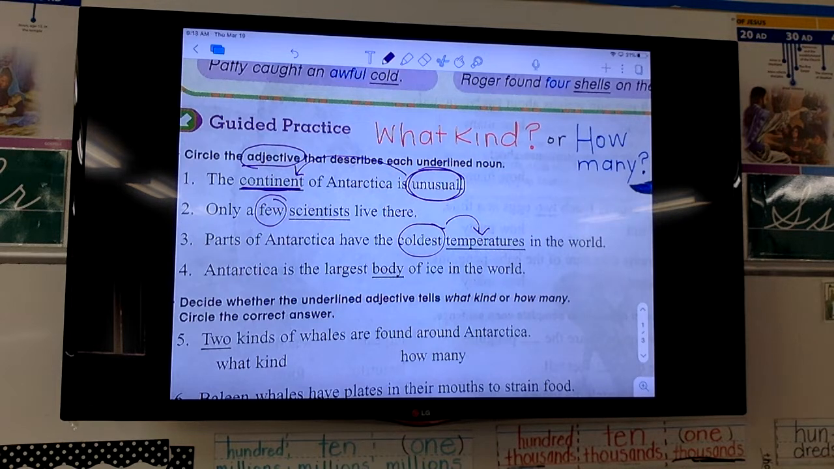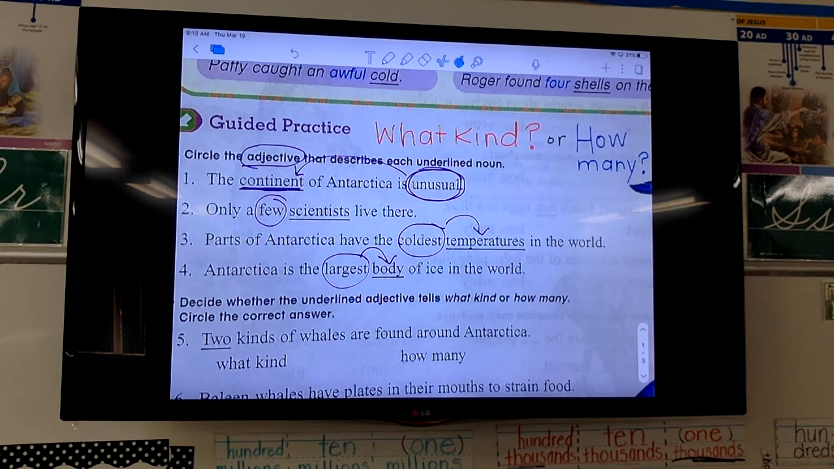Antarctica is the largest body of ice in the world. What's describing body? Oh, it's the largest body. What kind of body? It's very large. So we're gonna circle largest.